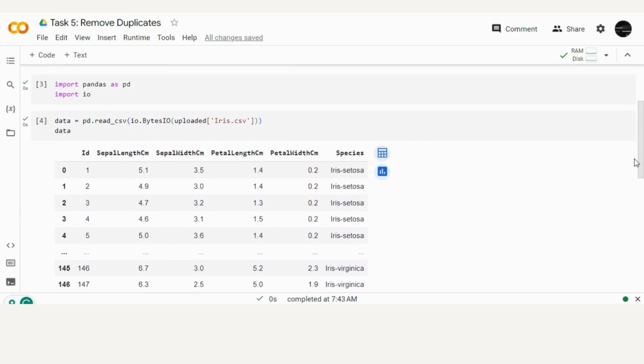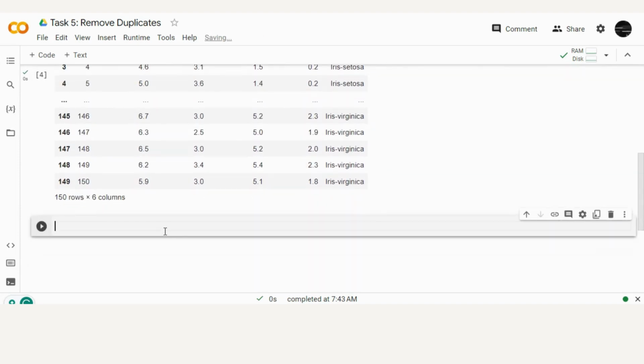And here you can see that we have 6 columns and 150 rows in our dataset. And now firstly, I identify null values.